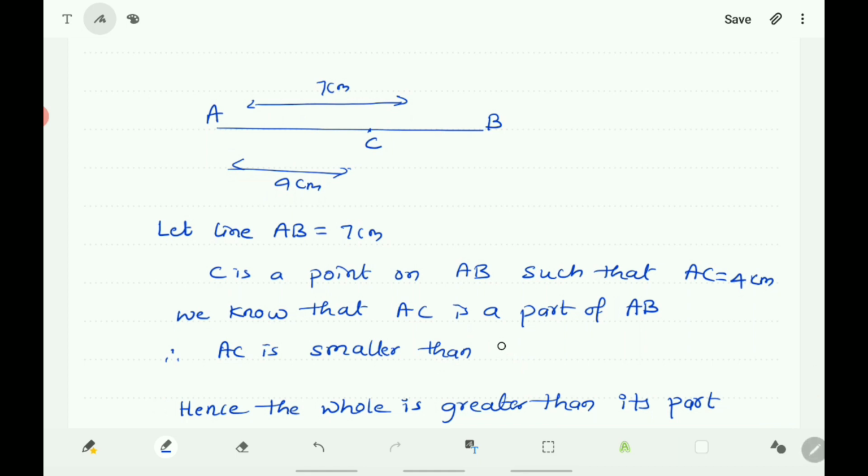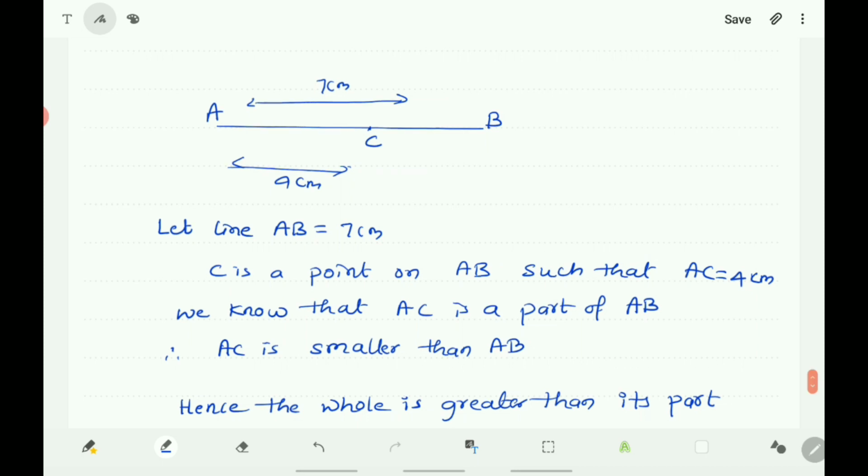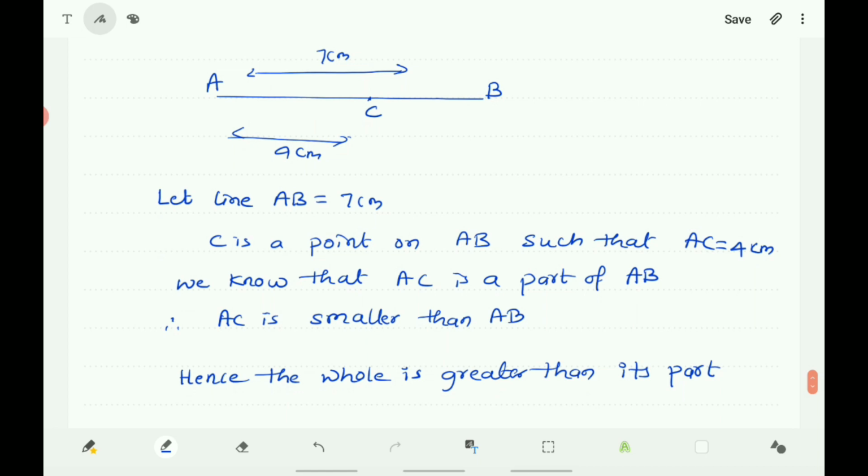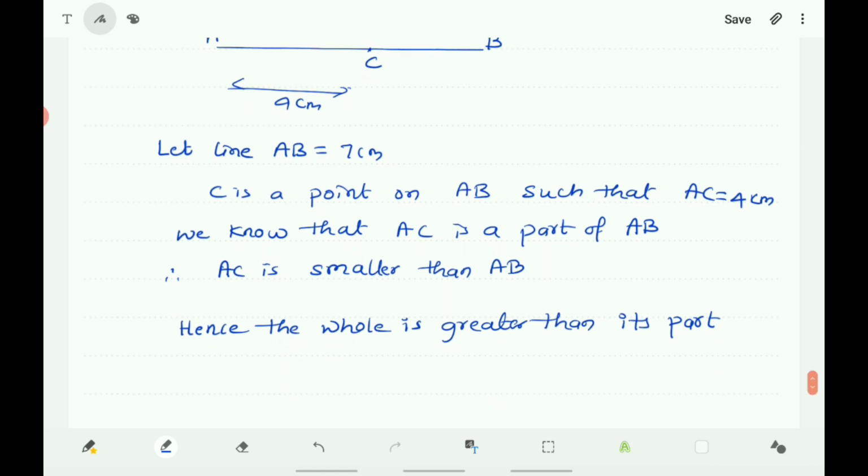Clearly we can say that the part is smaller than its whole, and the whole is greater than its part.